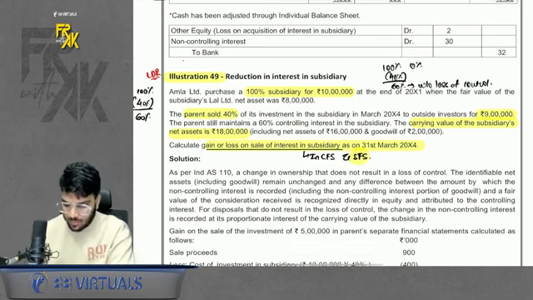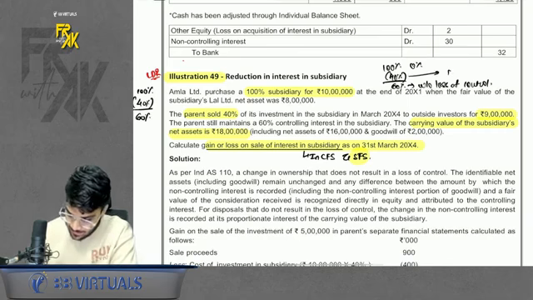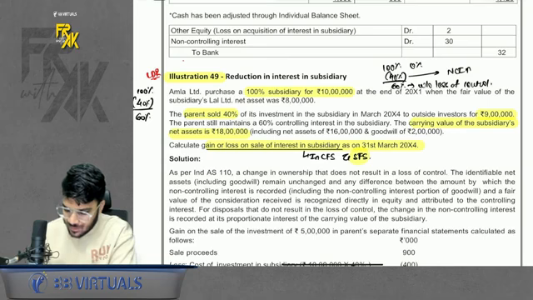Okay. Now, if my stake is reducing, whose stake will increase? Can I say NCI's stake will increase? It is as simple as that. Whose stake will increase? NCI's stake will increase. So increase the NCI stake, guys. Okay. So what entry will you pass? You are selling, so you will get cash at bank here. Your NCI will increase. Okay. And the difference goes to consolidated other equity.